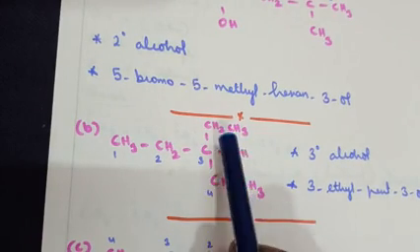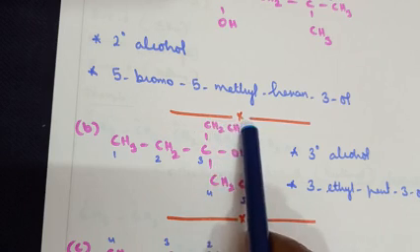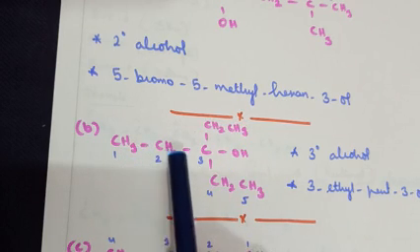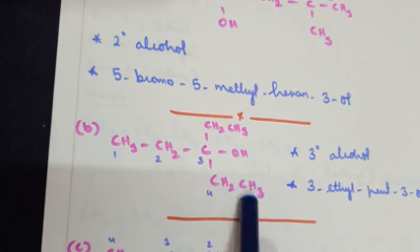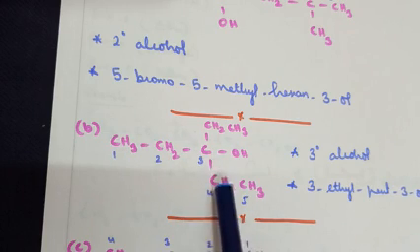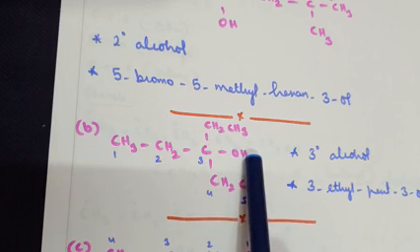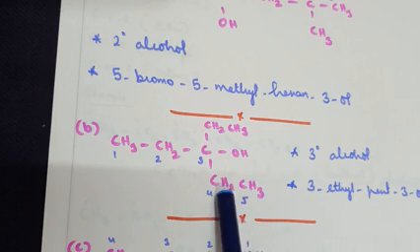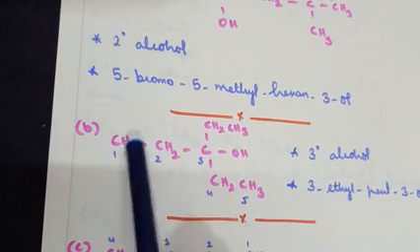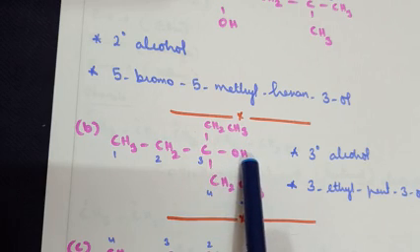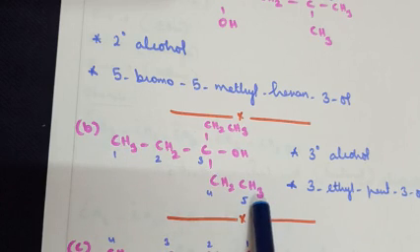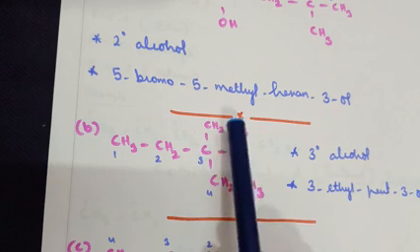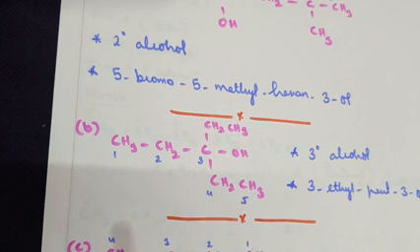Moving on to the second one, the structure they have given together as C2H5. I have split and written it. So CH3, CH2, C, CH2, CH3, CH2, CH3 and OH here. You know that the longest chain we should consider. So 1, 2, 3, 4 and 5. Since the third carbon has got the functional group alcohol, whether you move in from this direction or from this direction, the third carbon only will get the functional group alcohol. So in any order you can write it. I have followed this particular numbering system. So third carbon has got one ethyl substitution and an alcohol group.